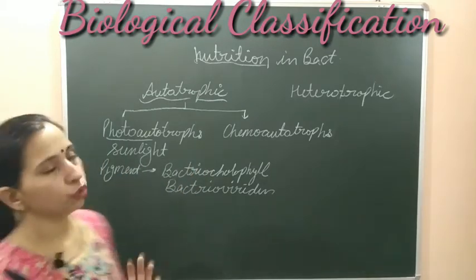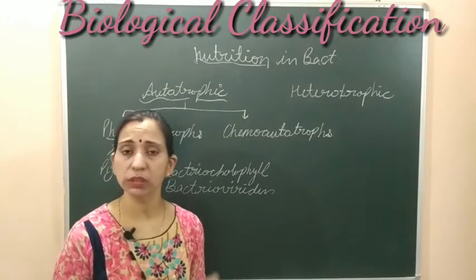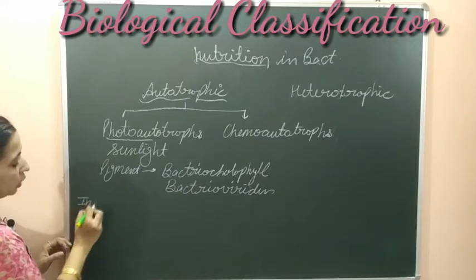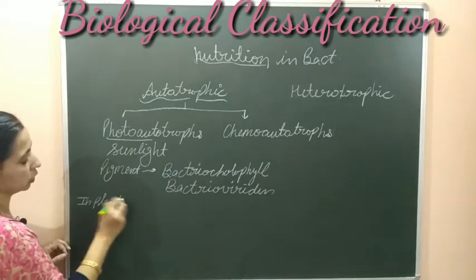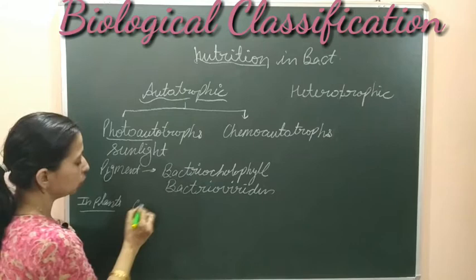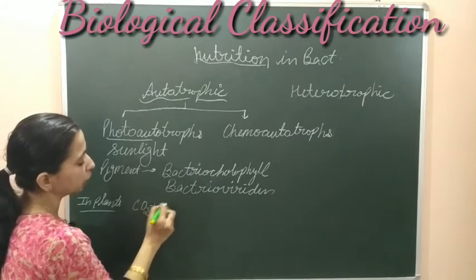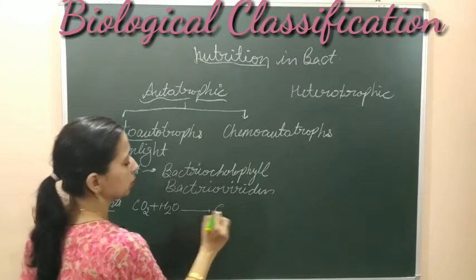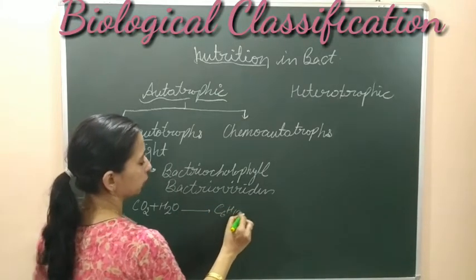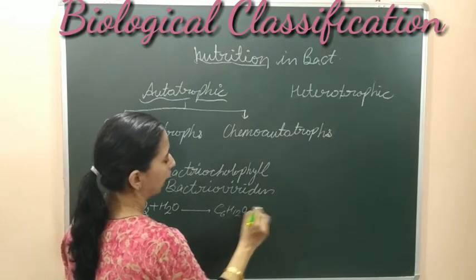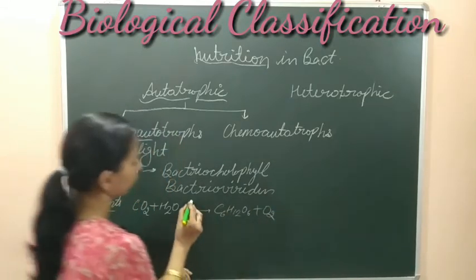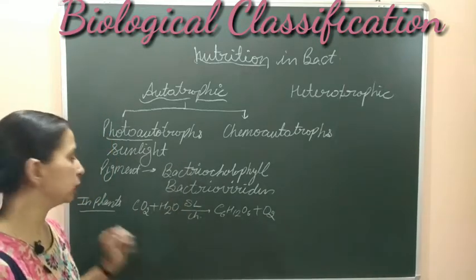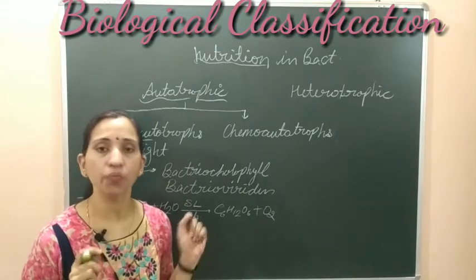When we talk about photosynthesis in the case of plants, अगर हम plant में photosynthesis की बात कर रहे हैं, जिसमें क्या होता है, the CO2, carbon dioxide, and water get mixed and by this process they prepare glucose, C6H12O6. This glucose is prepared and oxygen is eliminated. Here sunlight is required and chlorophyll is required for this process. This is the process of photosynthesis in the case of plants.